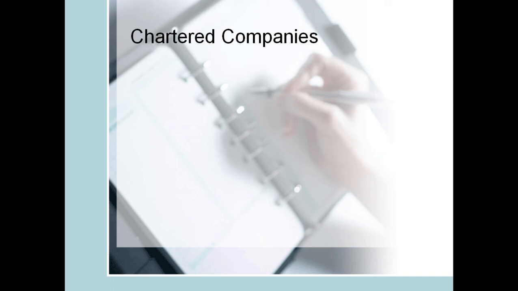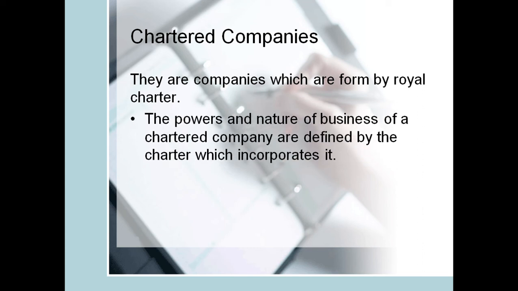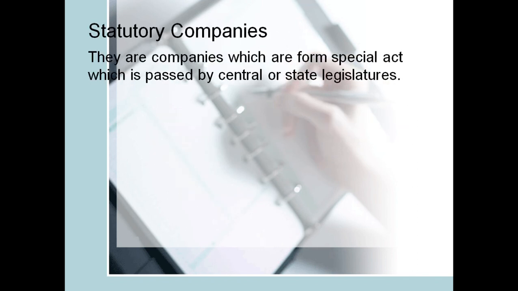Chartered companies. What do you mean by chartered companies? They are companies which are formed by Royal Charter. The powers and nature of business of a chartered company are defined by the charter which incorporates it. So chartered means it's formed under the declaration of a ruler or a king. Which are these companies? For example, Bank of England was formed under the command of Queen Elizabeth. East India Company, that is another example.